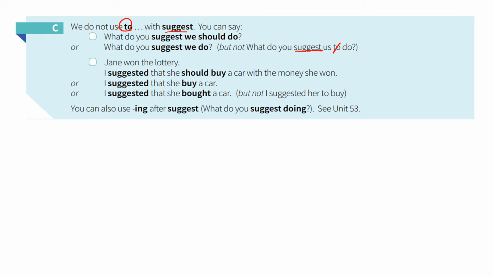Jane won the lottery. I suggested that she should buy a car with the money she won. Or, I suggested that she buy. So no s here, she buy a car. Or I suggested that she bought a car, but not I suggested her to buy. You can also use ing after suggest. What do you suggest doing? So we are going to study Unit 53 soon, and then we can study a little bit more.